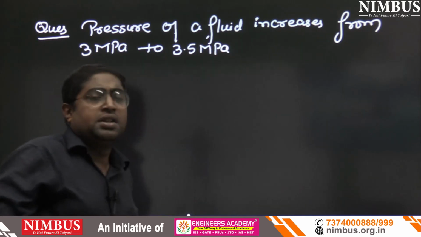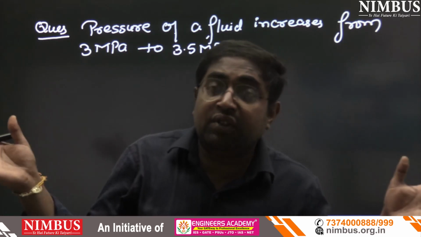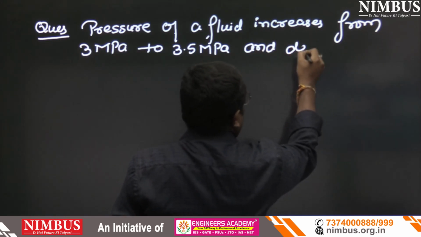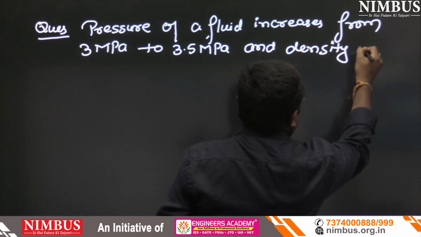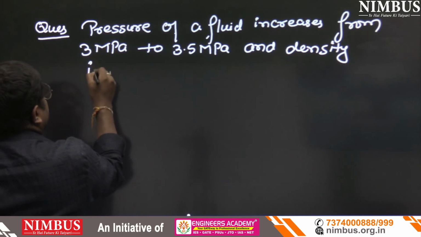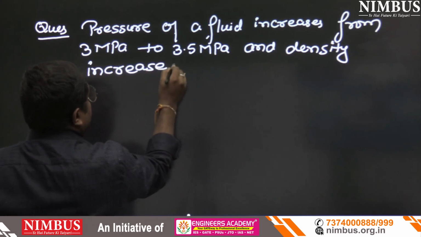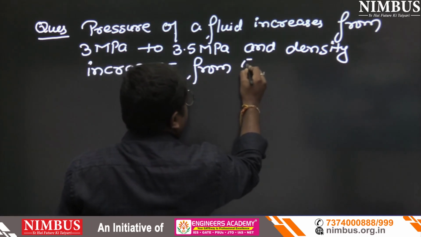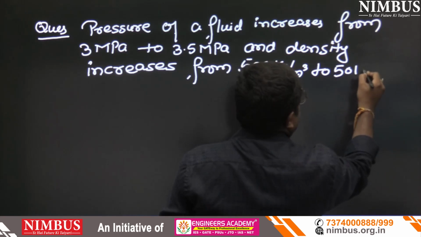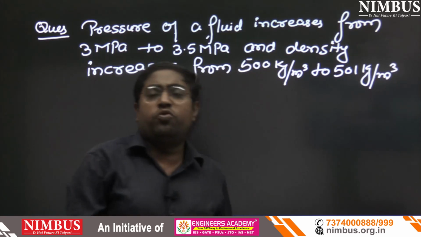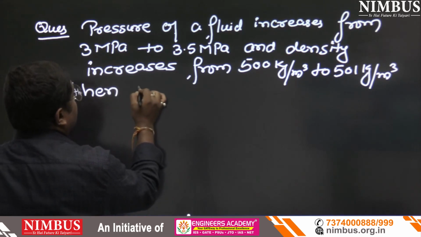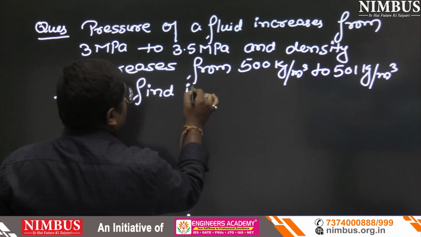And once pressure increases, density will also increase, and density increases from 500 kg per meter cube to 501 kg per meter cube. Then find its bulk modulus.